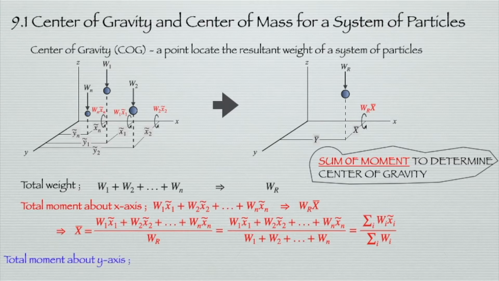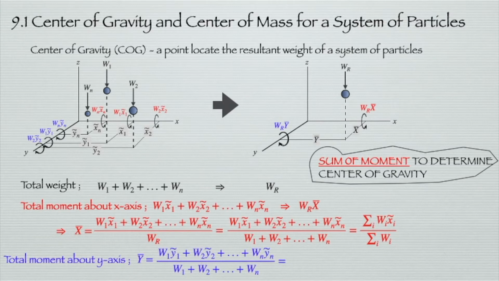Similarly, for the y-axis, we take the total moment about the y-axis. So here, y bar is equivalent to W1 y1 plus W2 y2 plus Wn yn over the total weight W1 plus W2 plus Wn.